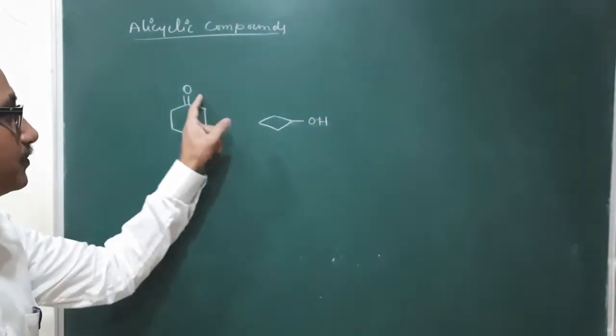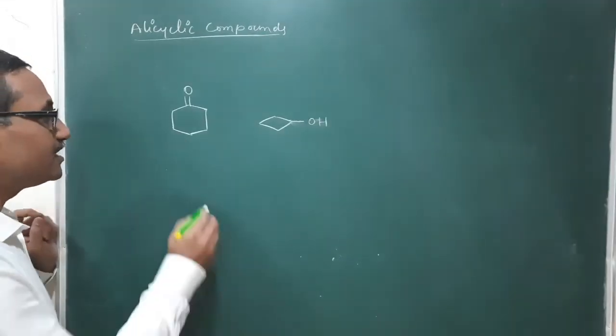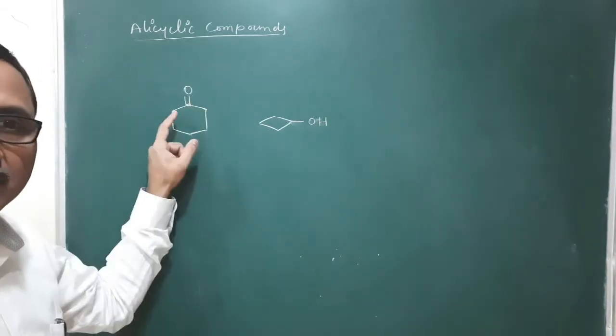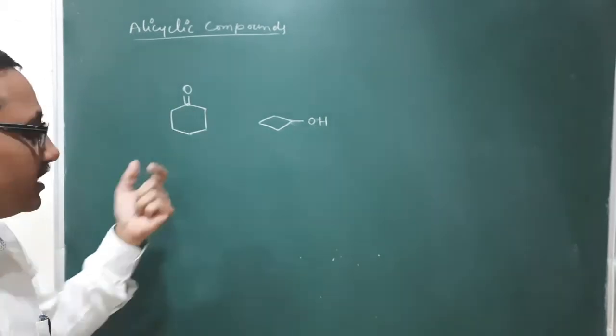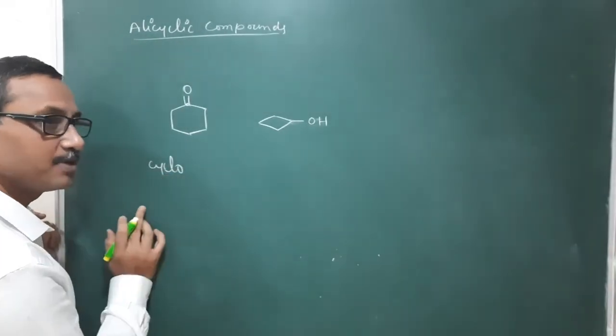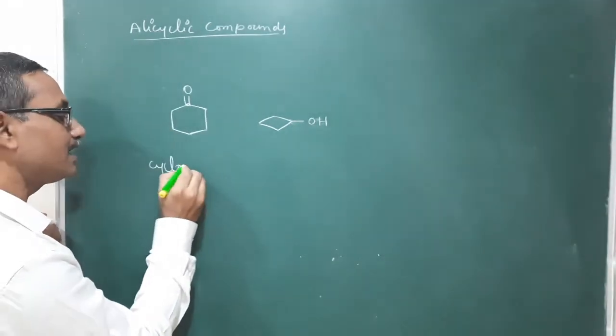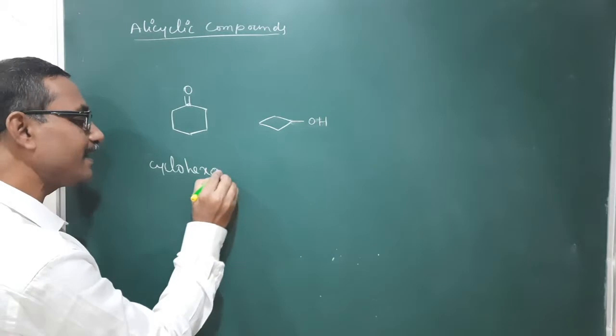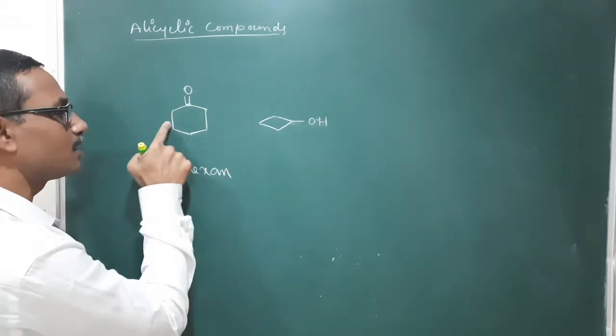It is a functional group, it is also a functional group. In this case, the carbon which contains that functional group is written as 1. Now it is cyclo, the primary prefix. Here our word root is hex. The primary suffix is ane, because in between carbon atoms there is no double bond.